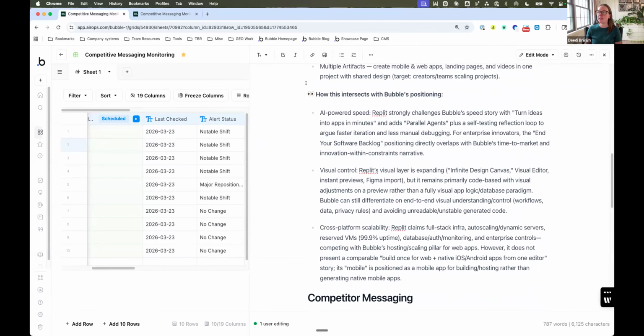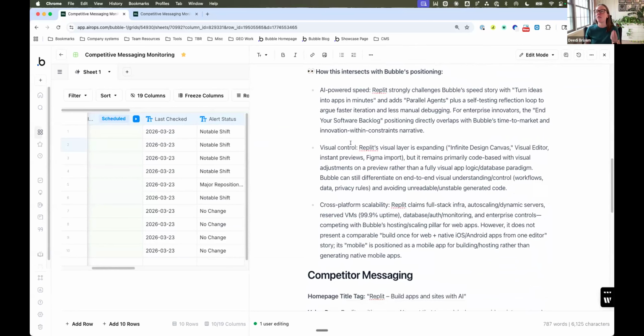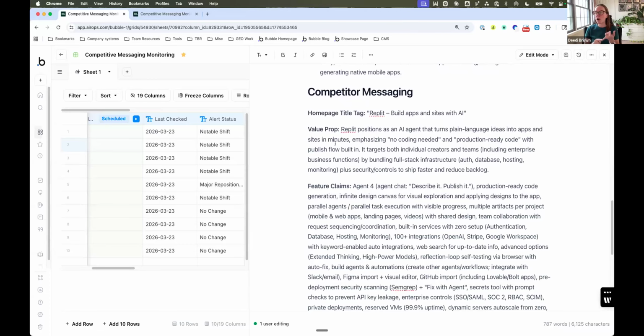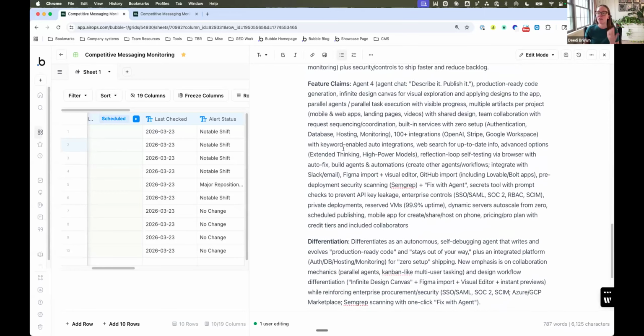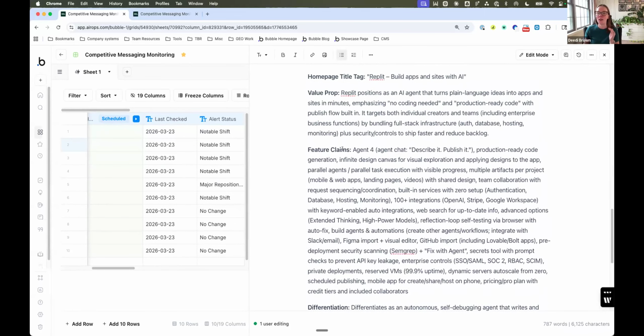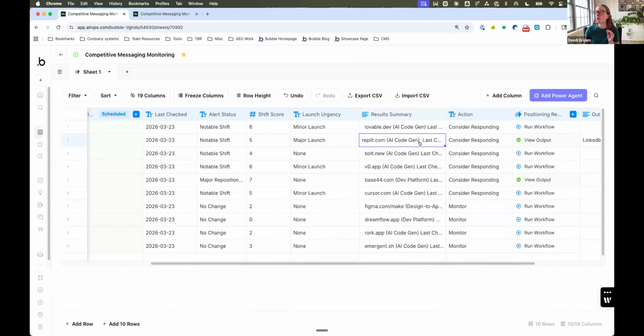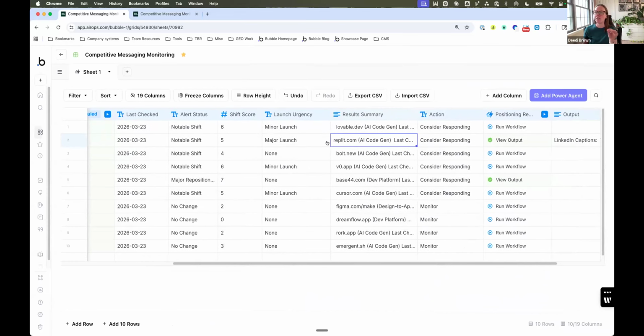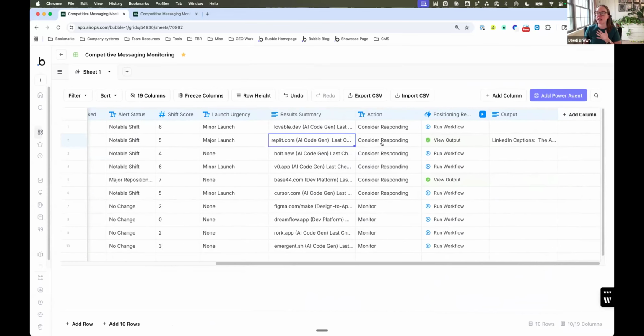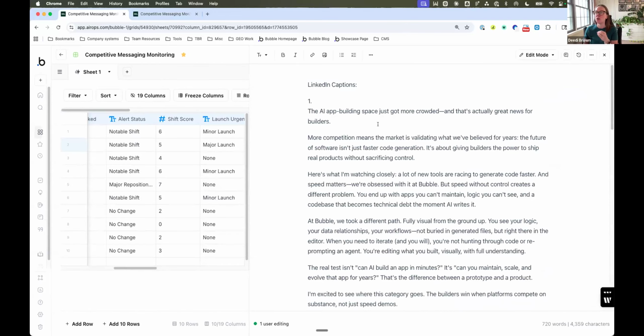And then if we dig in, we can see an overview of how this specifically interacts with our own positioning. And then if we really want to dig in, it summarizes their homepage title tags, all the value props that they're currently showing, some of the feature claims, et cetera. And then we don't stop there. If there's either a launch or a shift or just a lot of intersection, it might tell us that we should consider responding. And in that case, I can run this workflow, which drafts LinkedIn captions for our CEO to go in and comment on what we're seeing in the industry or this recent launch.